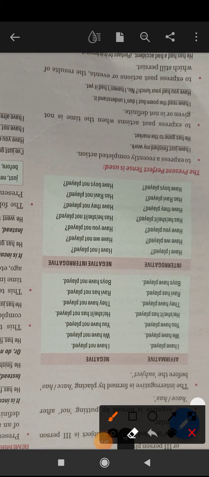Next is to express past actions or events whose results still persist. Okay, it means the result is in continuation, the result has not stopped, it's going on. For example, it will be clear when you read this sentence. He has had a bad accident. It means perhaps he is in hospital. Got it?